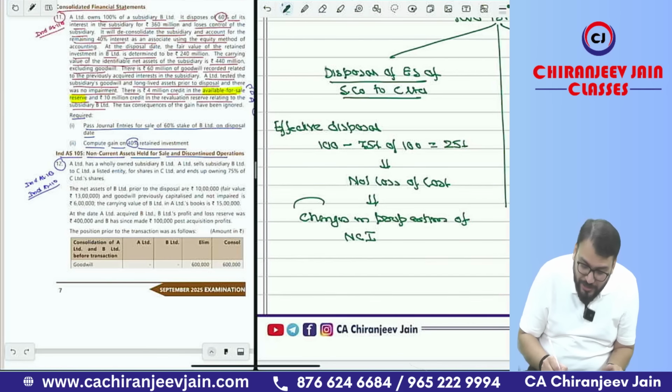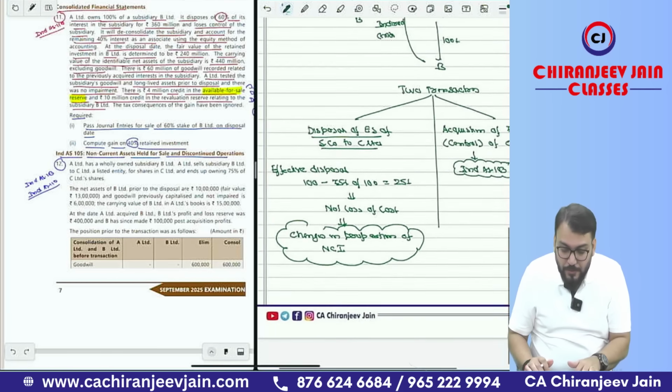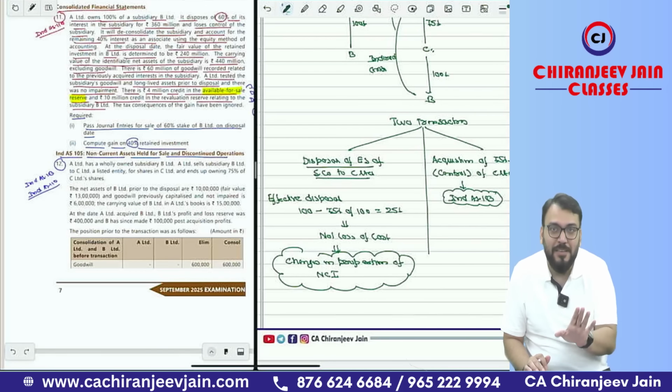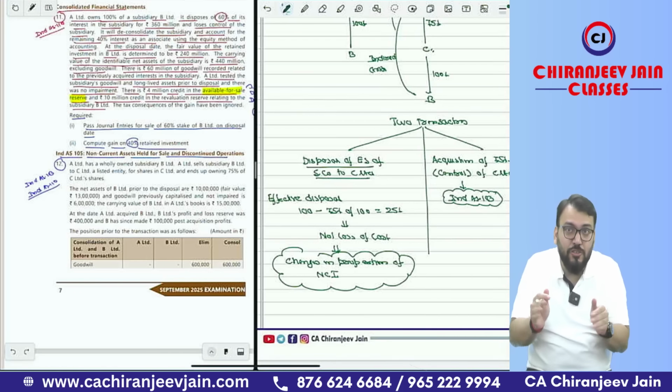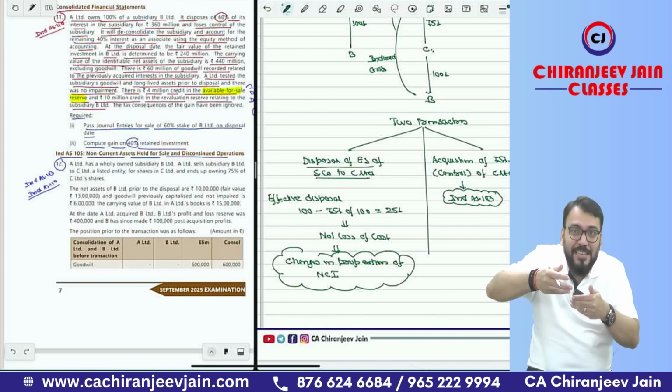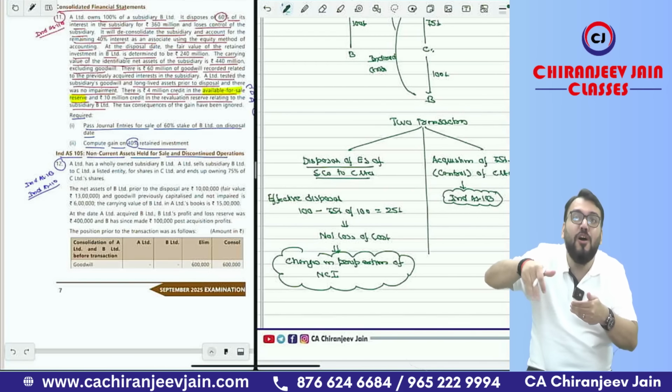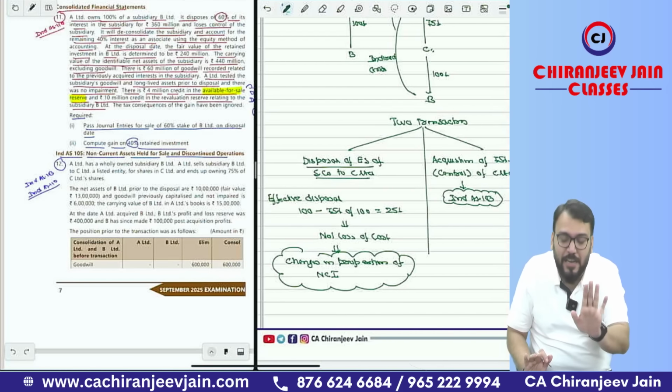So these are two transactions. Changes in proportion of NCI because of disposal of effectively 25% of equity shares to C. I can say in this way. Understood? Means disposal of 25% non-controlling interest and retaining the control.